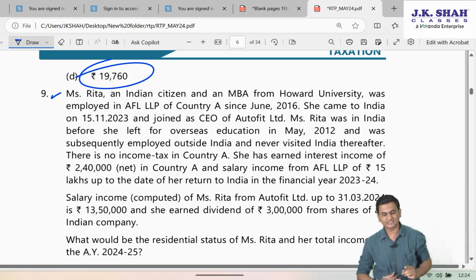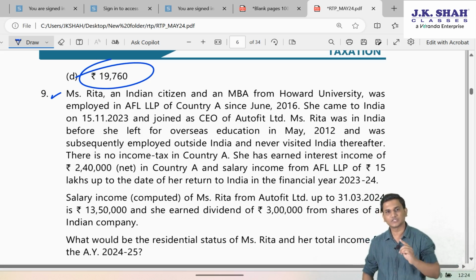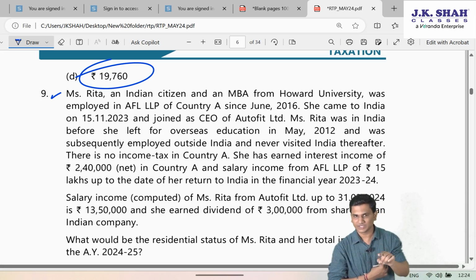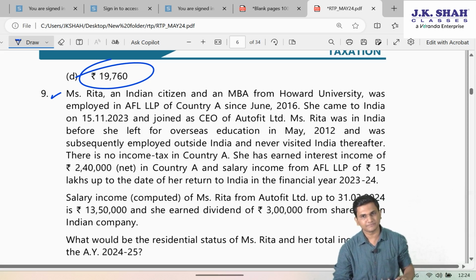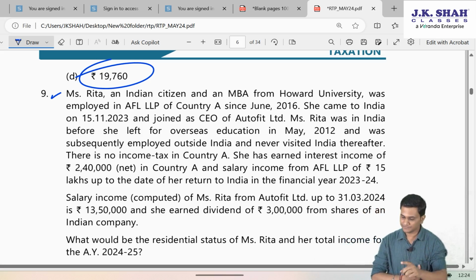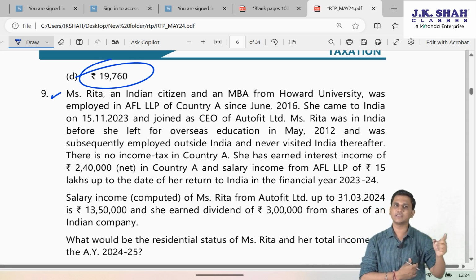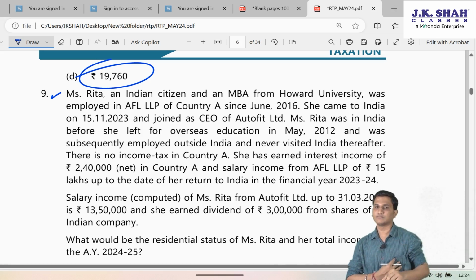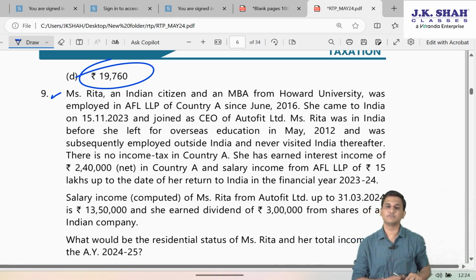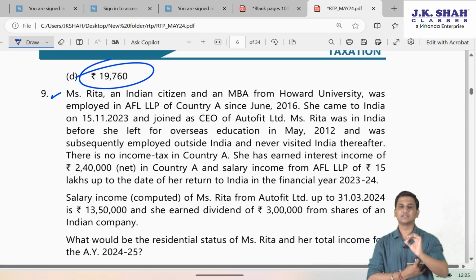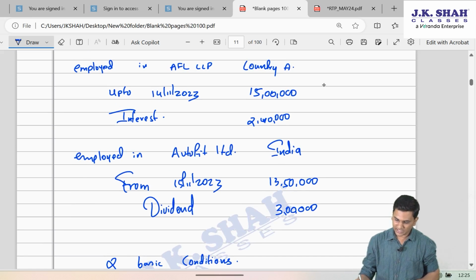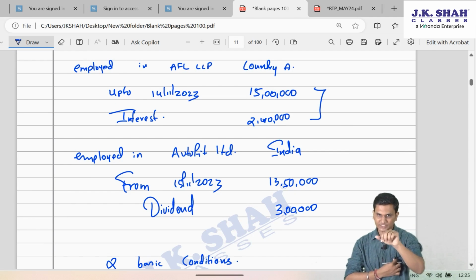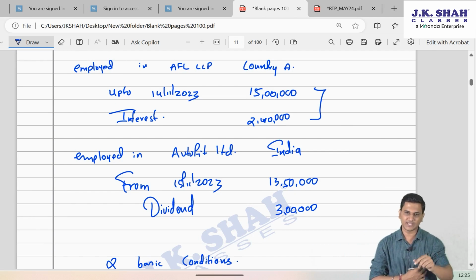Second exception, Indian citizen leaving India during the previous year as a crew member of Indian ship. Is she a crew member of Indian ship? No. Second exception also not applicable. Third exception, Indian citizen staying outside India, coming to India during the previous year for visit and the total income excluding foreign sources. So total income excluding foreign sources, which in our case is the above two income 15 lakh and 240.